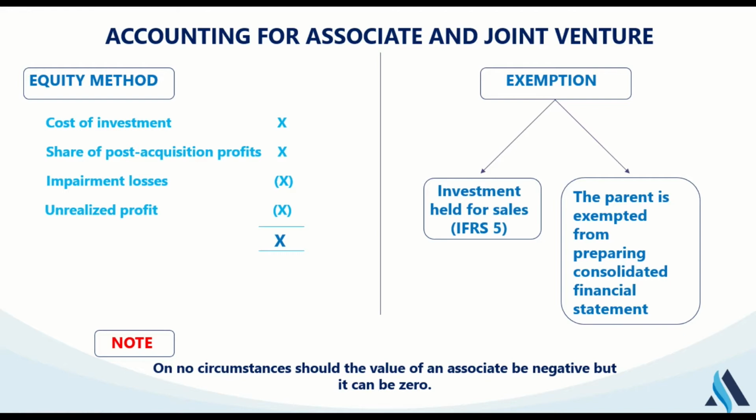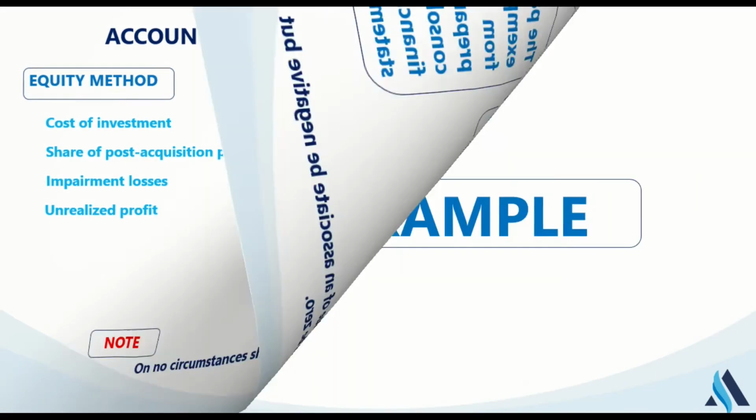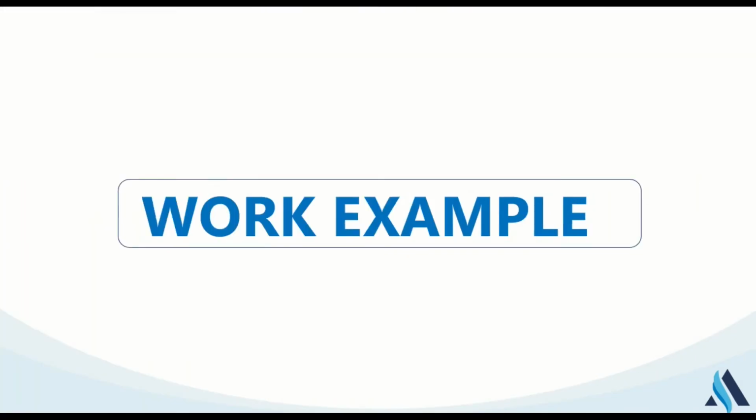It is possible that that amount can reduce to negative. But the equity method of accounting does not permit us to recognize a negative figure. So we can reduce the value of our investment in associates up to 0, but it must never be negative. Next, we can look at some worked examples to substantiate what we've learned so far.